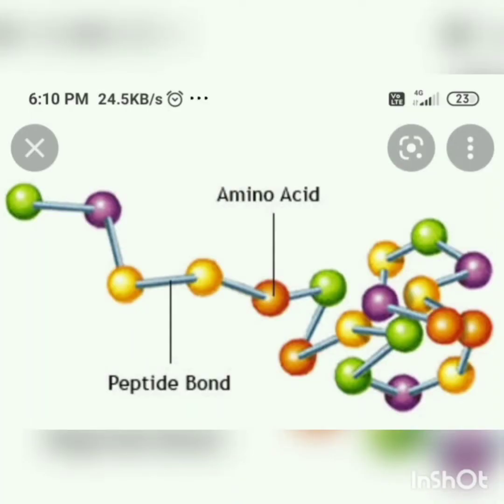A peptide is a short chain of amino acids. The amino acids in a peptide are connected to one another in a sequence by bonds called peptide bonds. These are the pictures of amino acids and peptide bonds. This is how amino acids are interconnected in a chain.